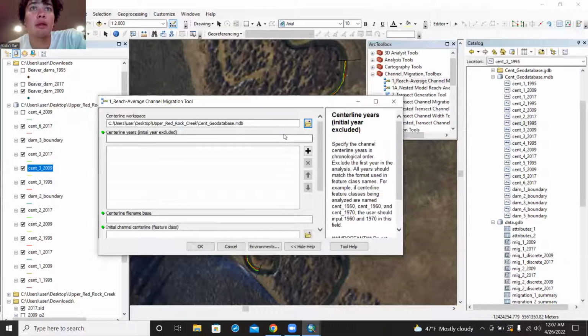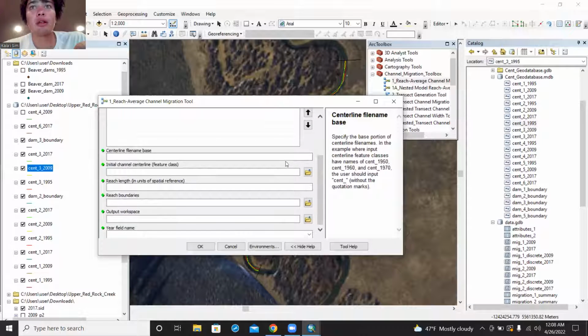Click on it. So then for this, we're going to use every year except for the initial year. So we got 2009, 2017, and 1995 is my initial year. So 2009, 2017.